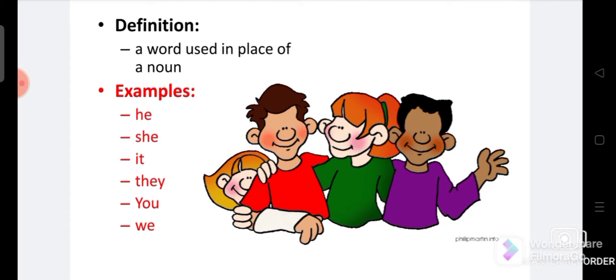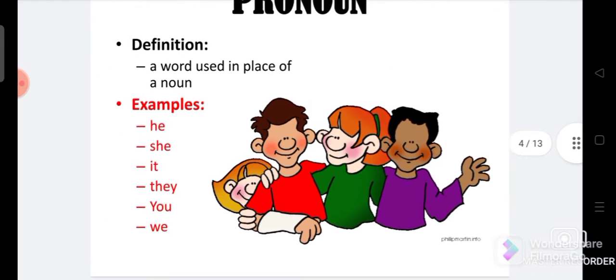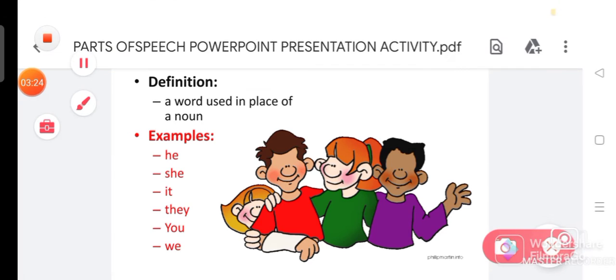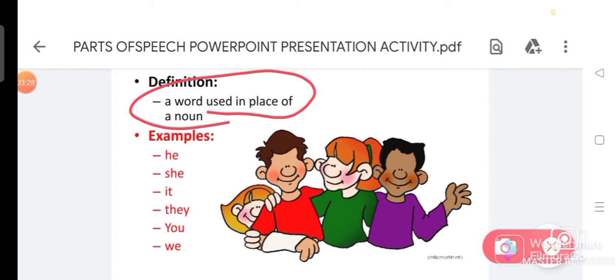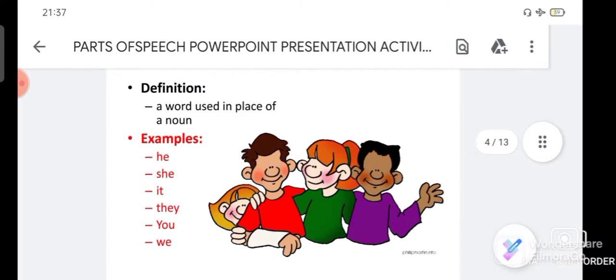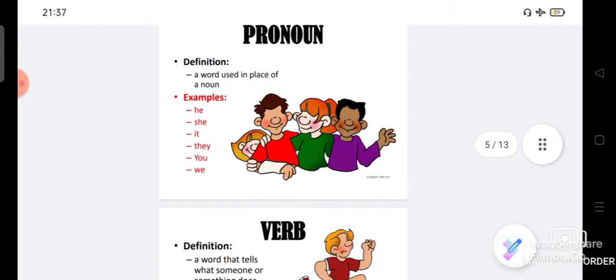So pronouns are used in place of nouns. Instead of a boy's name, we can say he; girl, she; it, they, you, we. These are all pronouns which are used in place of nouns.